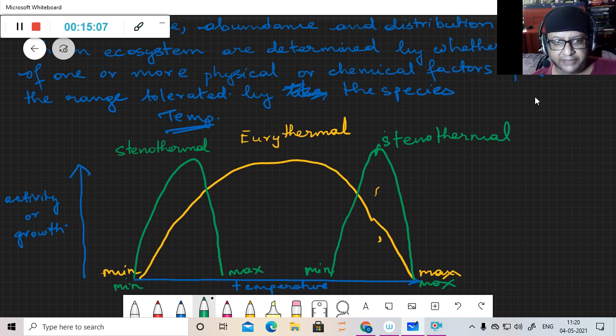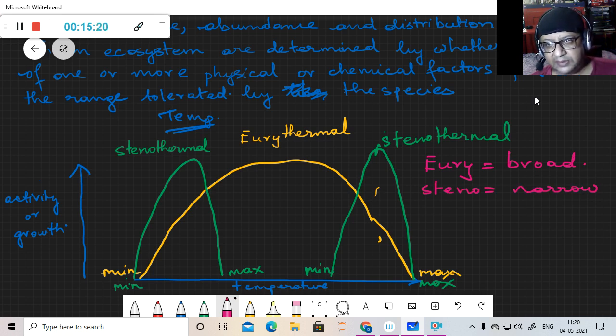So the term eury means broad or wide, and steno means narrow. Similarly, this is for temperature: you call it stenothermal, eurythermal.